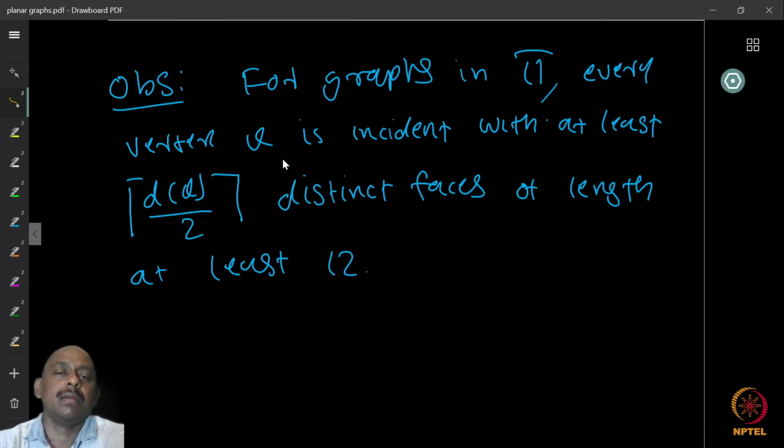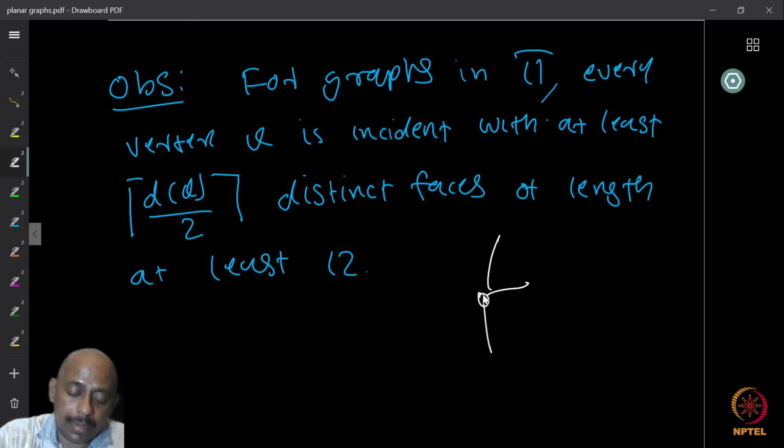Now, let us see what happens. The first observation is that if there is a vertex V which is not a cut vertex, then we observe that it is incident to at least degree many distinct phases. If a vertex is not a cut vertex, then each of the phases is a distinct phase.